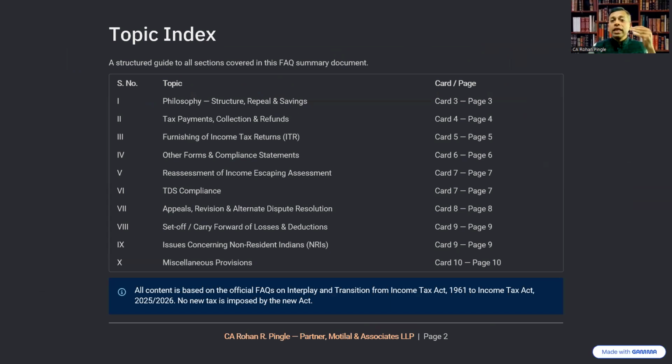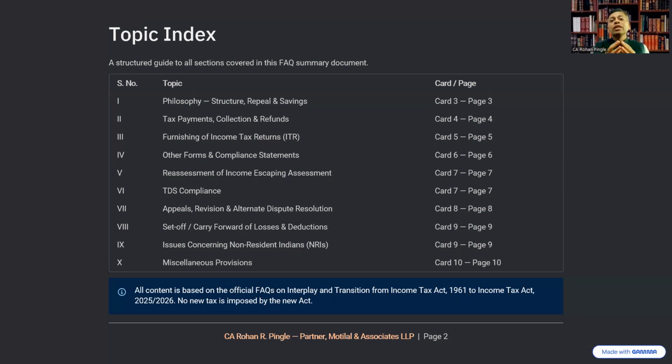We will discuss 10 topics: the philosophy behind the transition, tax payments, furnishing of income tax returns, other forms and compliance, reassessment of income and escaping assessment, TDS compliance, appeals and revision, set off and carry forward of losses, issues concerning non-resident Indians, and miscellaneous provisions. What we are covering here is a summary of the FAQs document, which is a 99-page document. We have covered it almost entirely.